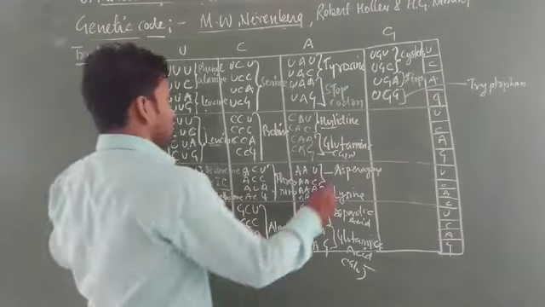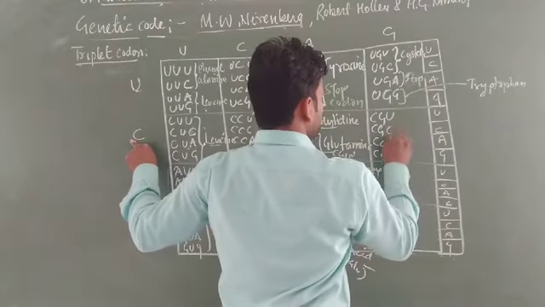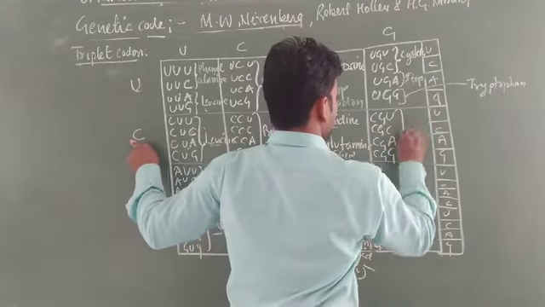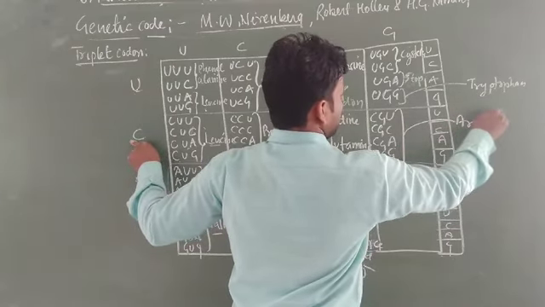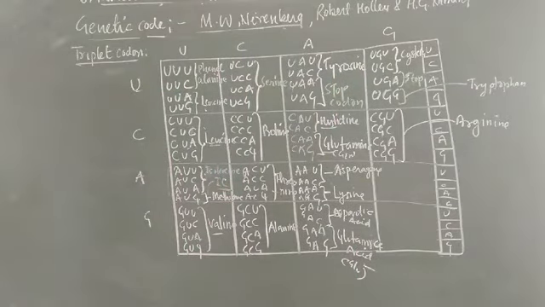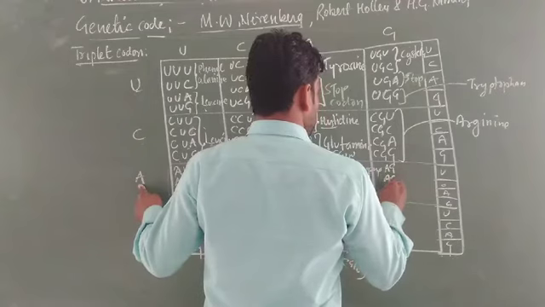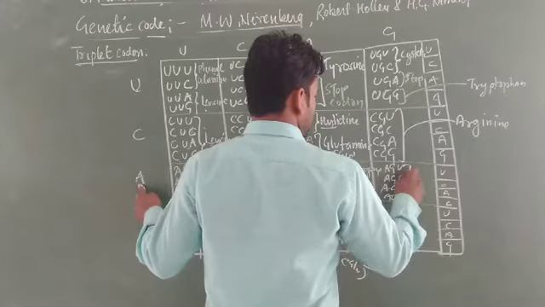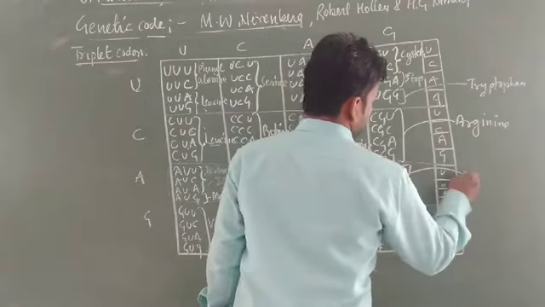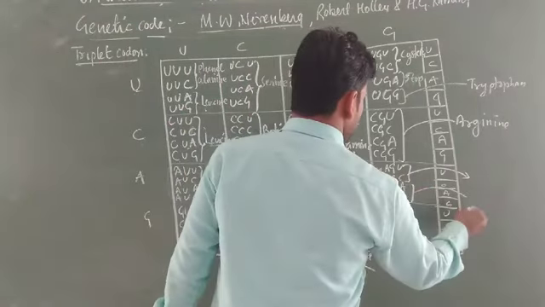Now CGU, CGC, CGA, CGG are coded by the amino acid called arginine. This amino acid is coded by all these four codons, called arginine. Okay, now AGU, AGC, AGA, AGG. The upper two codons are coded by serine, and the other two codons are coded by arginine.